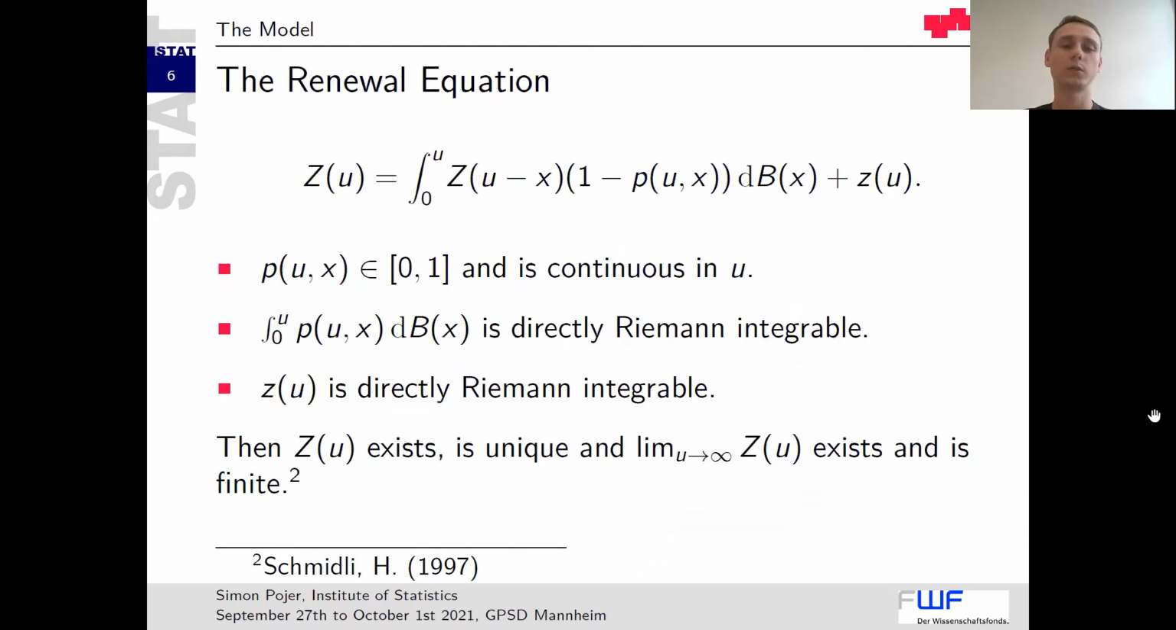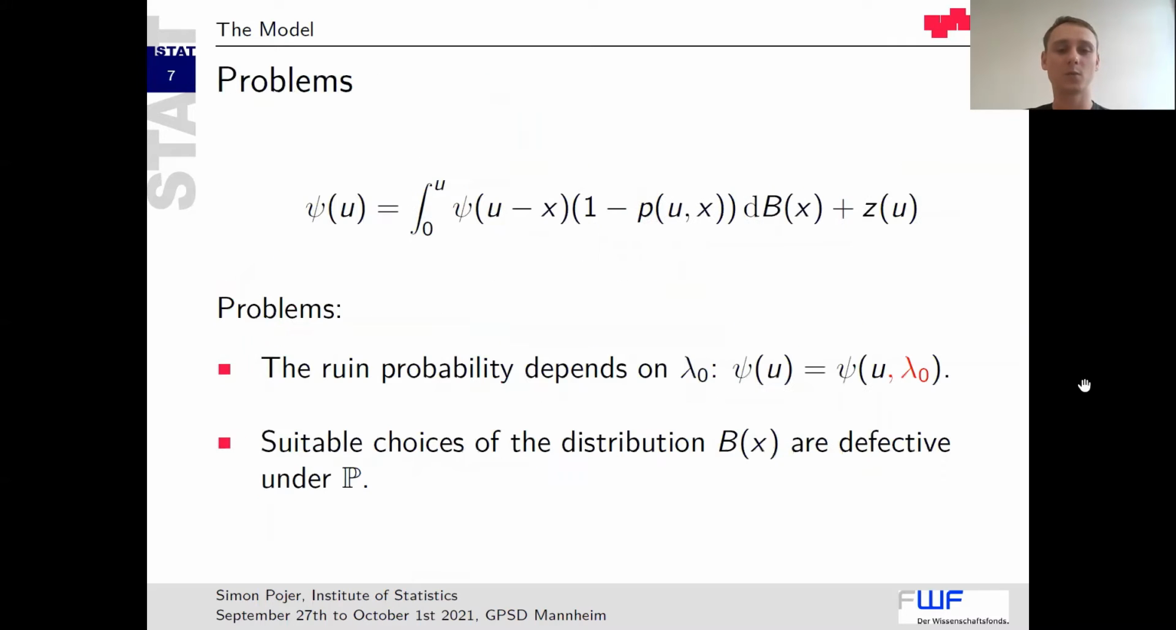Our main tool to derive the asymptotic behavior is the following equation. This was derived by Schmidli already 20 years ago, almost 30. It states the following. If we have a function Z(u) which satisfies this equation, then Z(u) exists, is unique, and the asymptotic behavior is given, since its limit exists and is finite. This is great. This is what we're going to use, and we will bring our ruin probability into such a form.